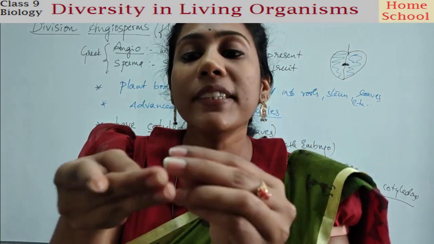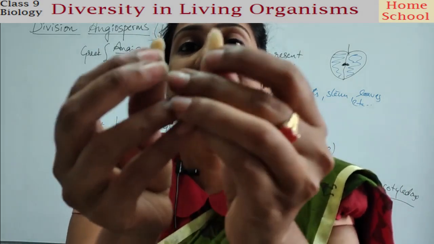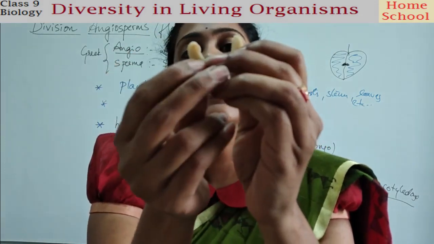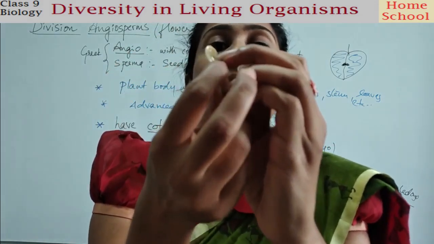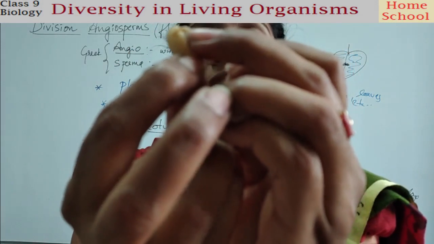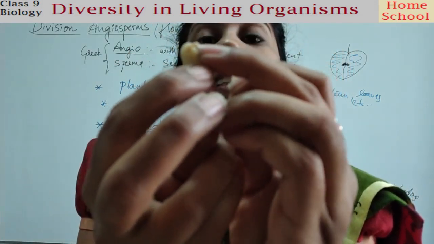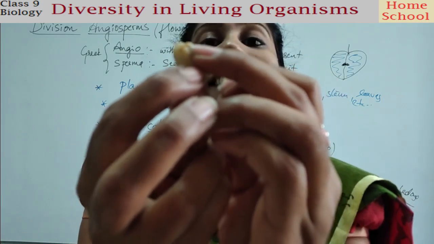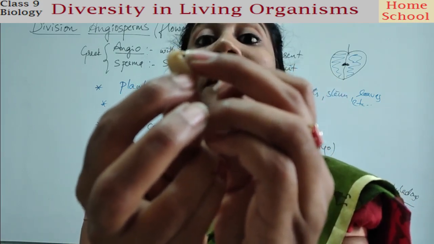And these two things are called cotyledons. This is one cotyledon, this is another cotyledon. And you have this small structure, no? See, I'm lifting it with the help of my nail. This small structure is the embryo, guys.